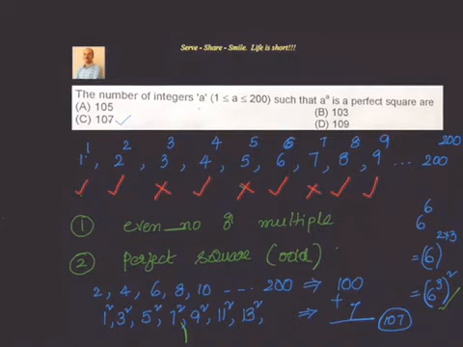That's nothing but 1 square, 3 square, 5 square, 7 square, 9 square, 11 square and 13 square. You can ask me where are the even number perfect squares, they are already covered in the even numbers. You can see that 2 square is 4, 4 square is 16, 6 square is 36, all of them are covered in the even numbers. So we are looking here only at the odd perfect squares. So we have 100 plus 7, 107.